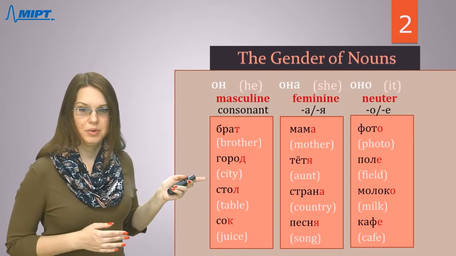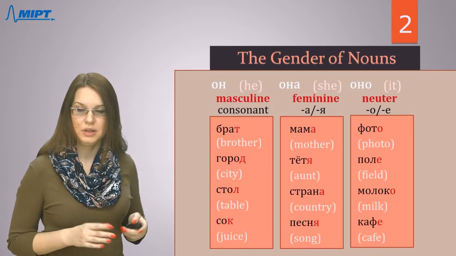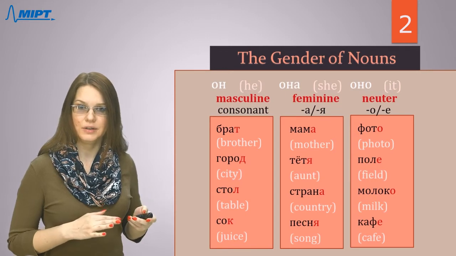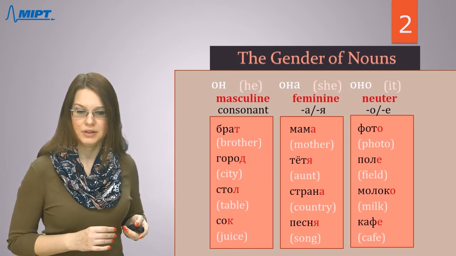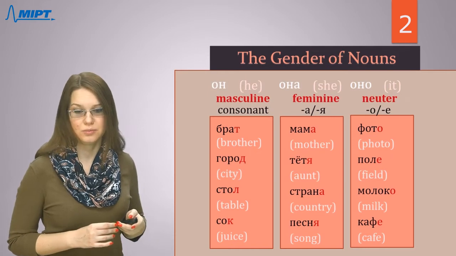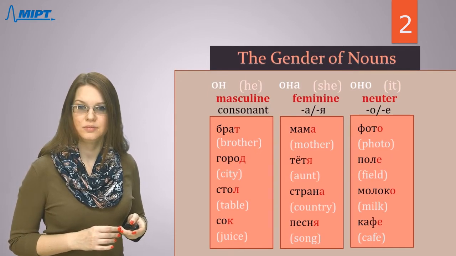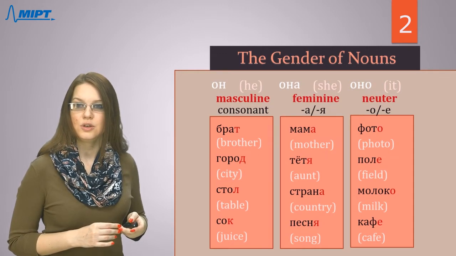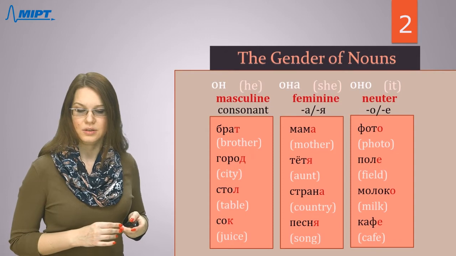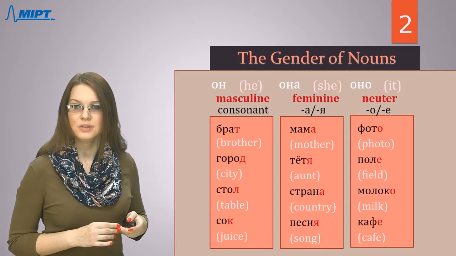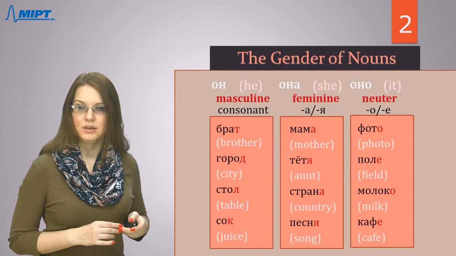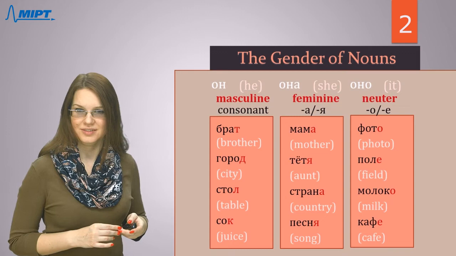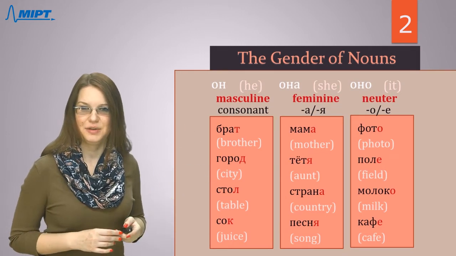Look please at the second part of this table. As I already told you, last letters а and я show us that this noun is feminine. Let's read and try to memorize these words. Мама, тетя, страна, песня. That's it. These are feminine nouns.